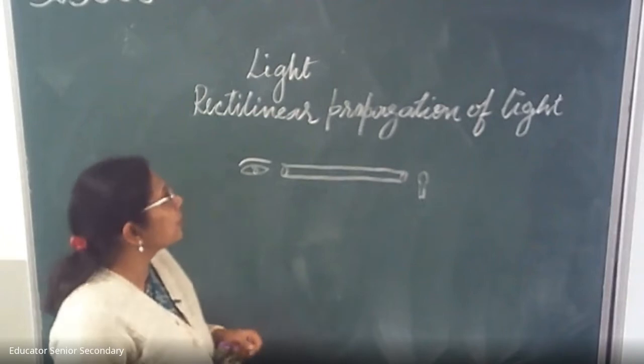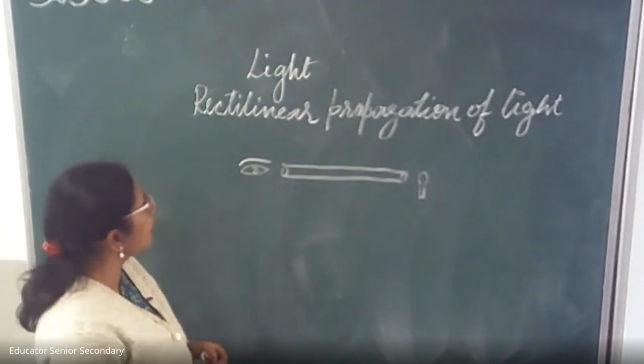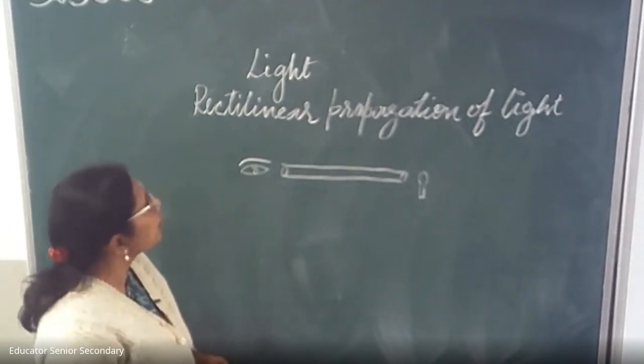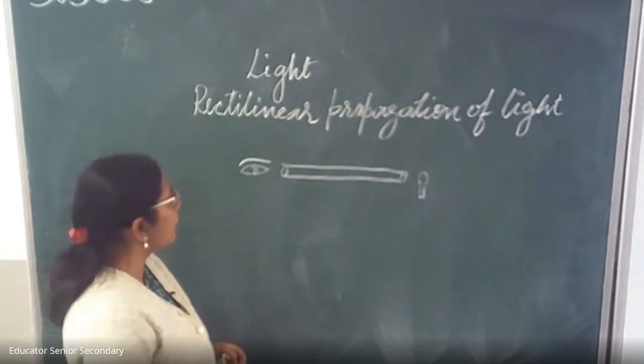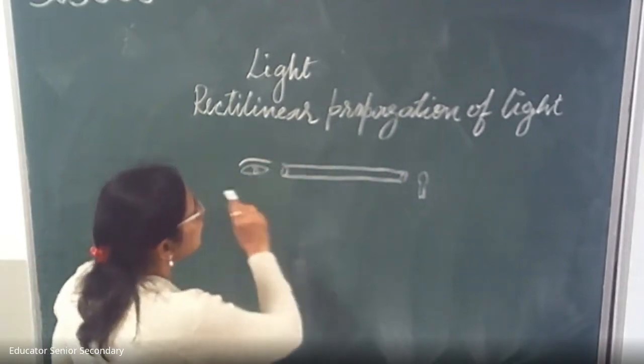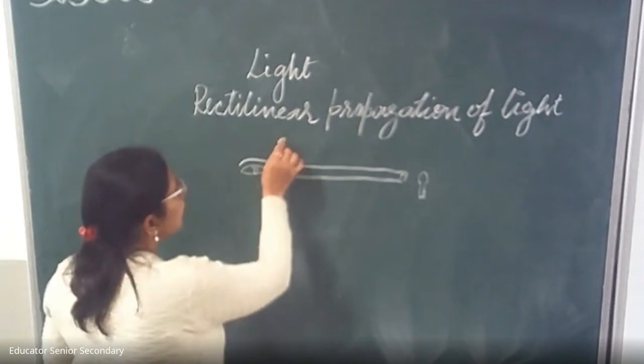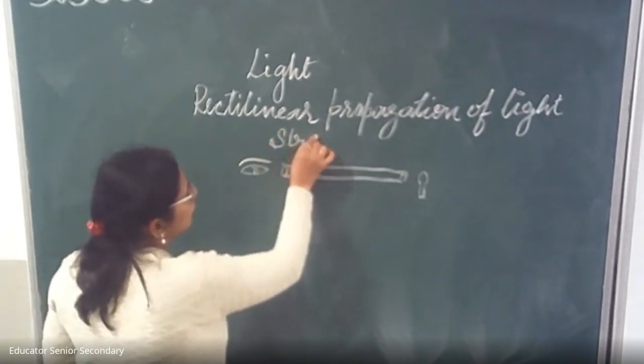Hello children, today we are going to discuss the lesson light. First topic is rectilinear propagation of light. Children, what does it mean? It means that light travels in a straight line. We can prove it by